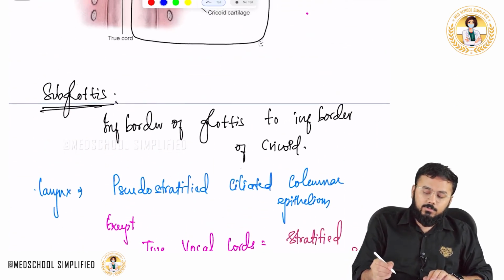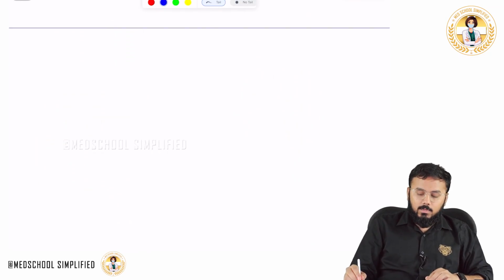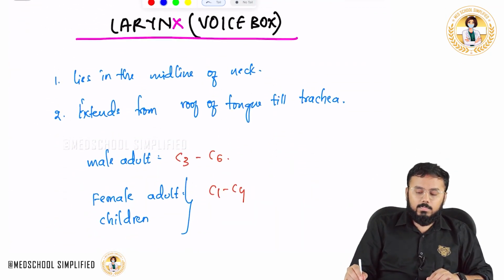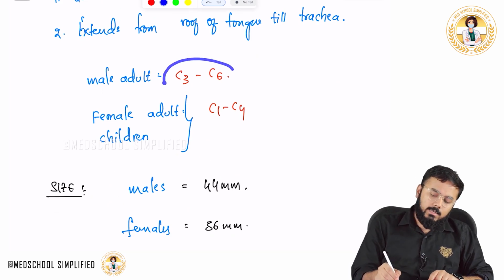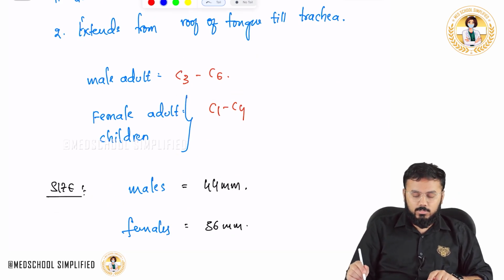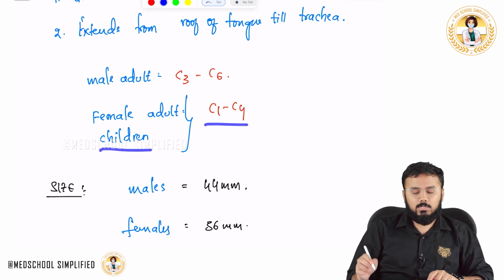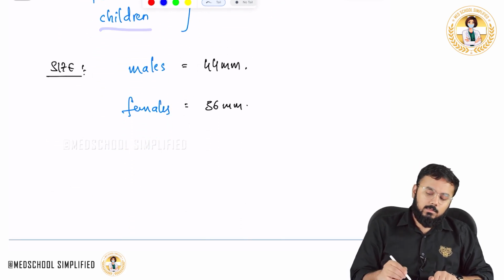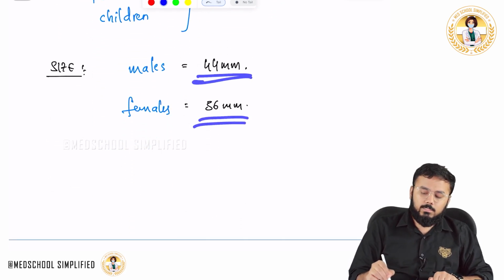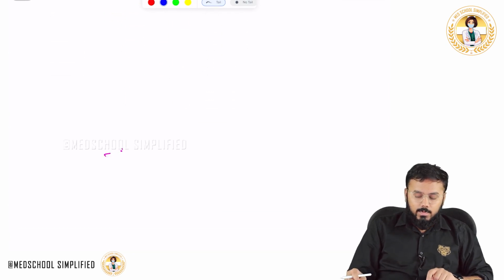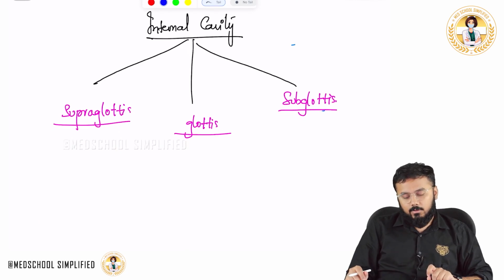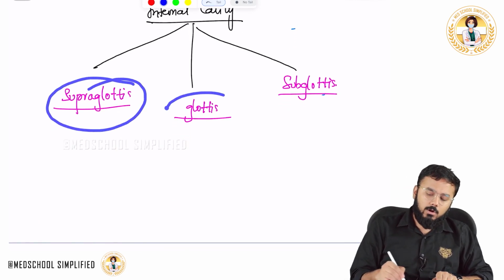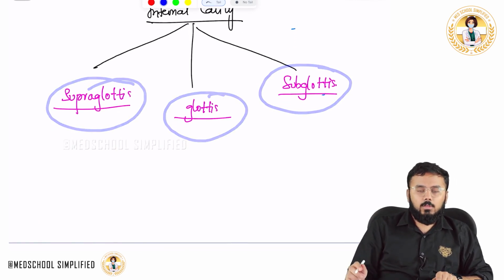So what are the things that we have just discussed, guys? We discussed that there is something called the larynx, or voice box. In adults, it ranges all the way from C3 to C6. In females as well as children, C1 to C4. Size in males is 44 mm, females 36 mm. Next important thing is that the internal cavity of the larynx is divided into subglottis, glottis and supraglottis.